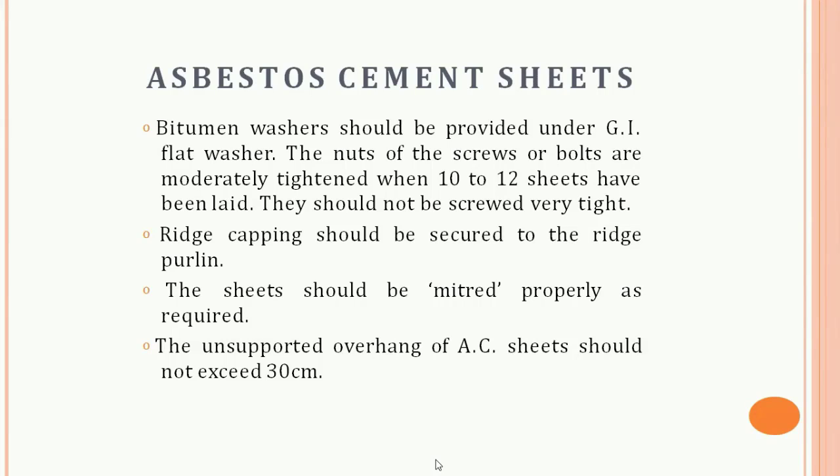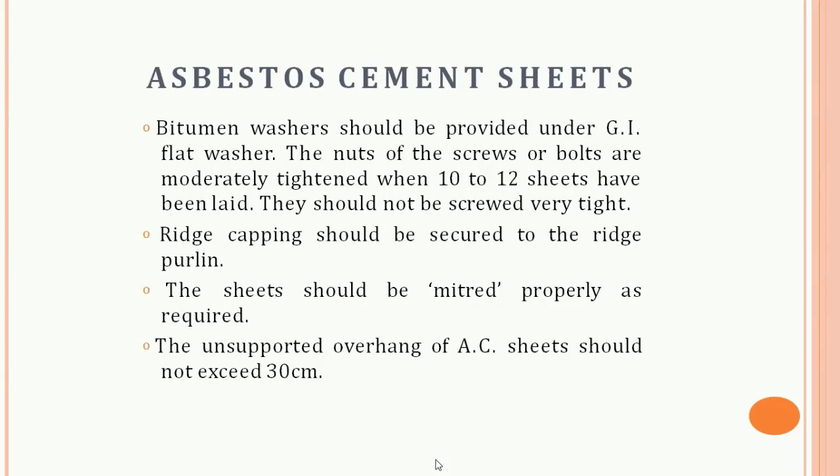We have to consider some points as well while using the AC sheets as a roof covering. So purlin spacing and the length should be examined to ensure the proper overhang at the eaves and laps. The sheet should be laid with the smooth side upward and the end mark pointing toward the ridge. End lap of at least 150 should be ensured. Side lap varying from 50 to 120 is normally specified in terms of the corrugation. It should be at least a half corrugation.